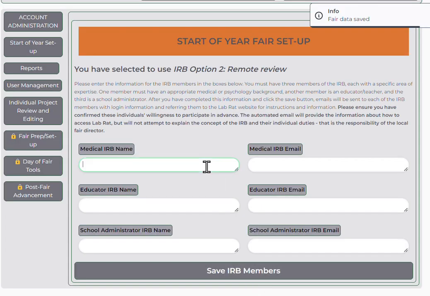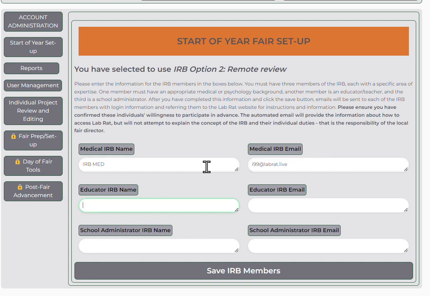That brings me to a screen where I have to enter people. There are three required types of people for this. You have to have a medical person, an educator, and an administrator.